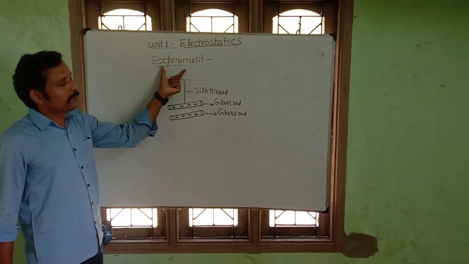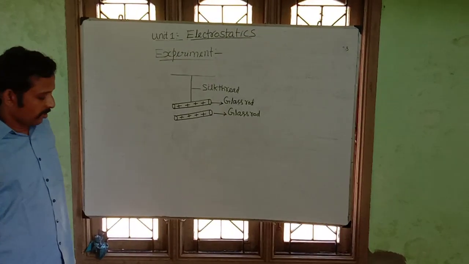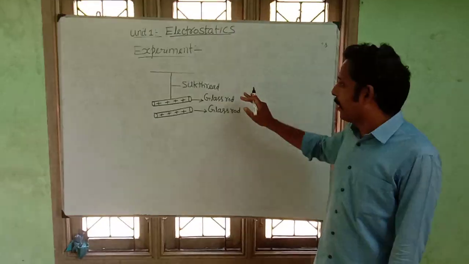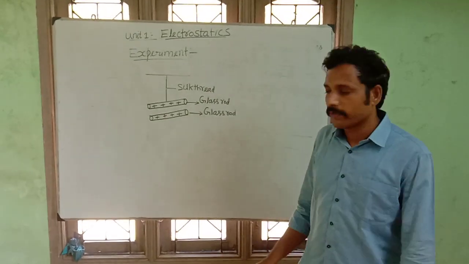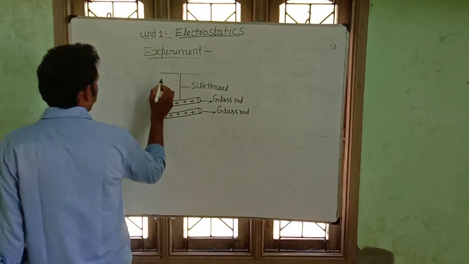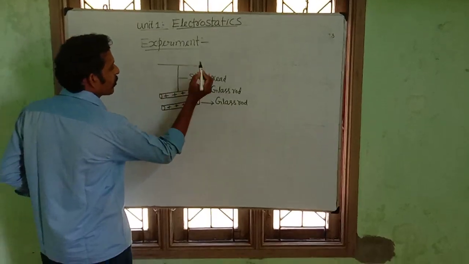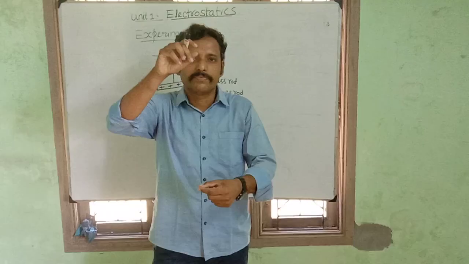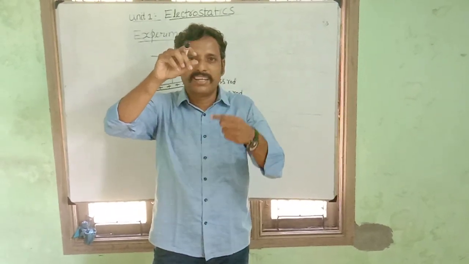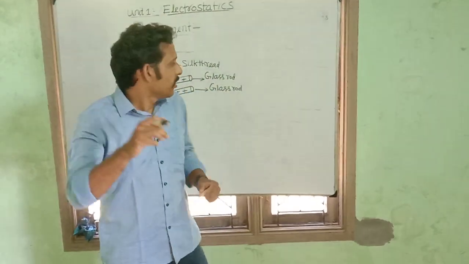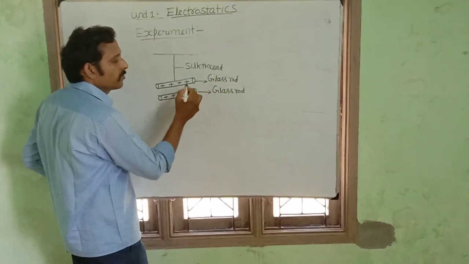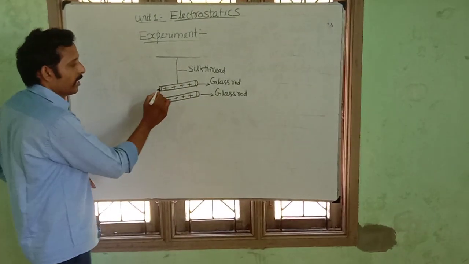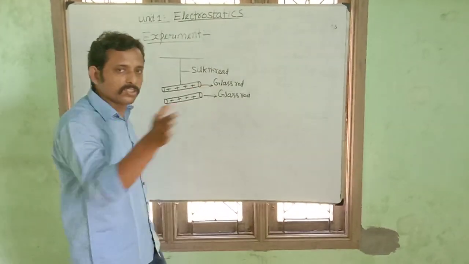Let us see a simple experiment, students. In order to study the properties of charges, take one support. Take one silk thread and suspend it. Take a glass rod. Glass rod is a positive one. Suspend this glass rod from the silk thread like that. The glass rod starts to swing.